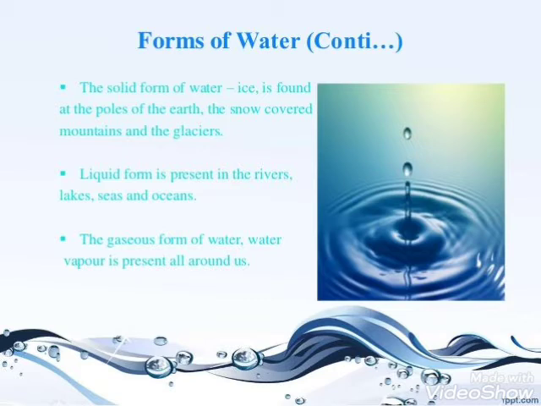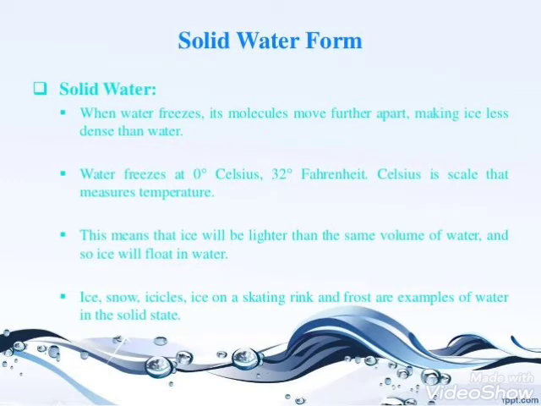Water is continuously used and it travels like a wheel. It makes a cycle that we call the water cycle, and the water cycle helps in maintaining the water level of the environment.